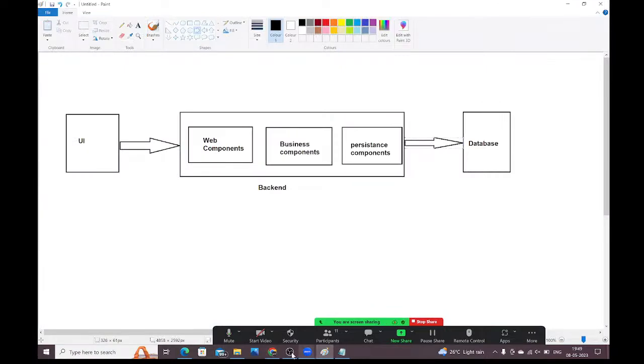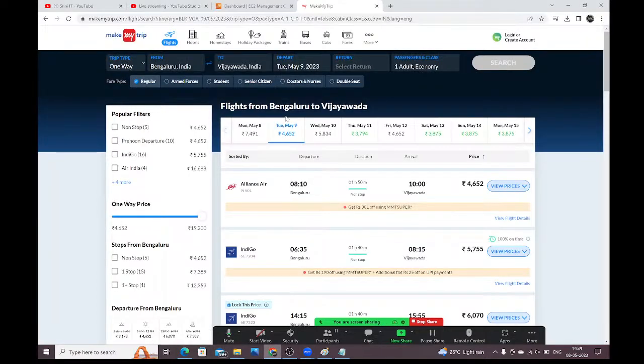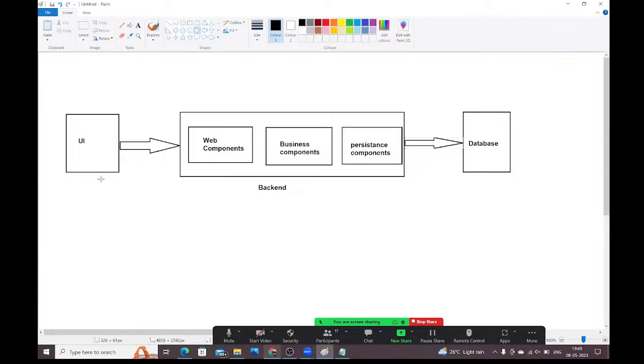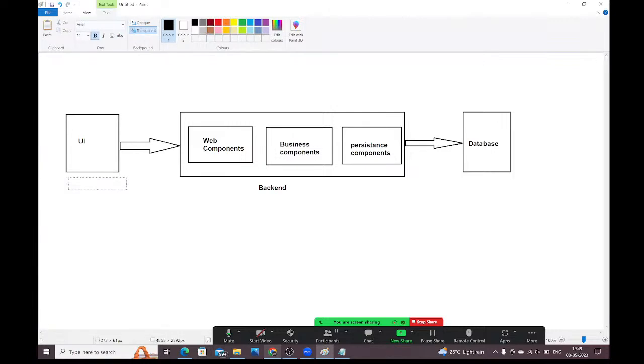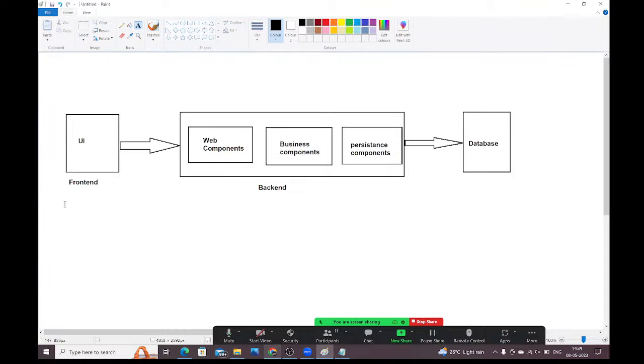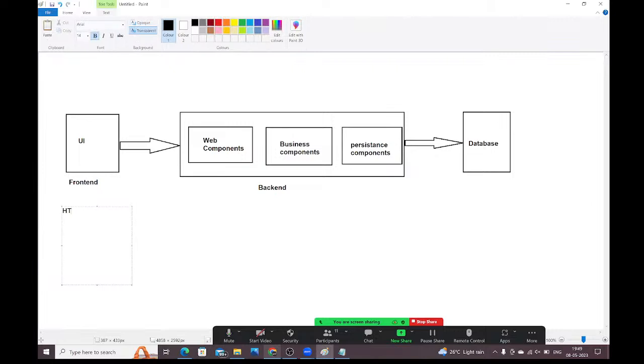Okay, now observe carefully. To develop this UI part, this front-end part, what technologies are required? Guys, observe carefully, very, very important. We need HTML, CSS, Bootstrap, and Angular or React, and jQuery. All these things are required to develop the front-end part, guys.